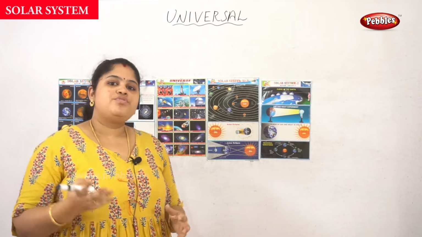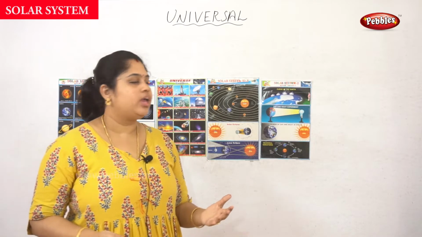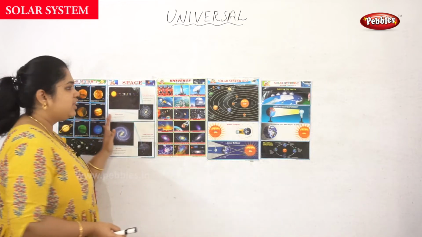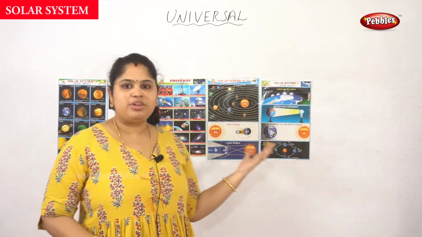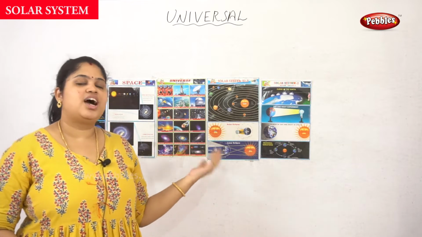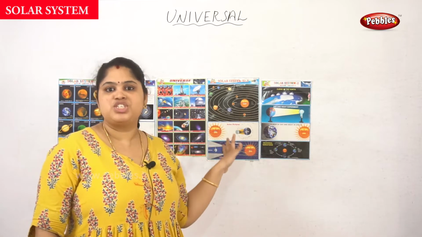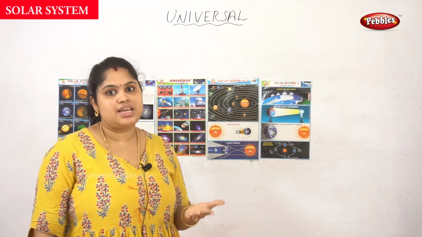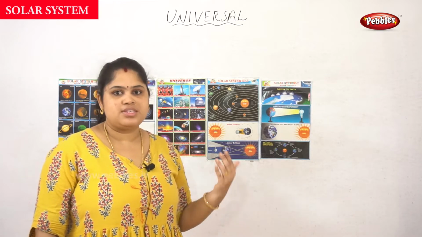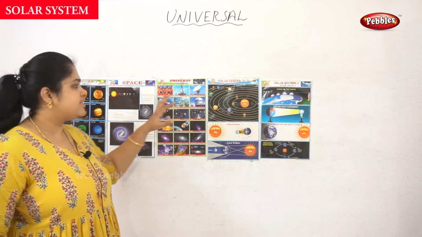Okay, we have seen a lot of information about the universe and planets in theory. But now I have put everything in a chart. It will be very interesting to see in a chart view, or a picture view. It will be more interesting and more memorable compared to the theory one. So I have put everything into one chart.